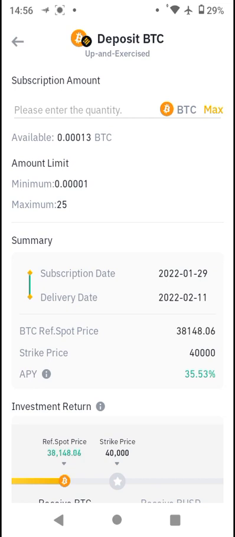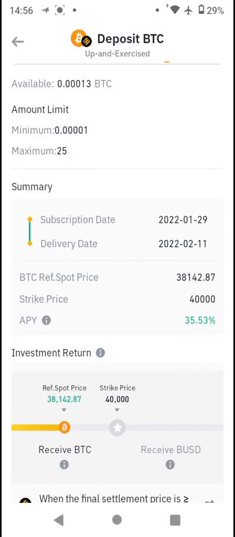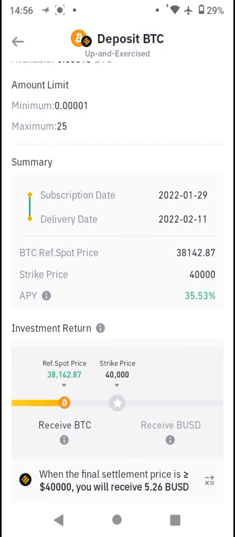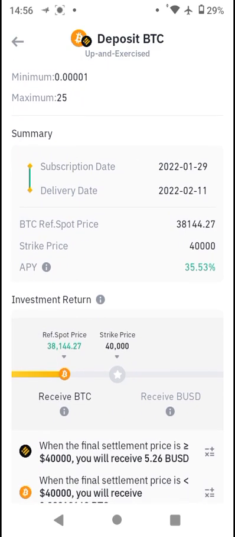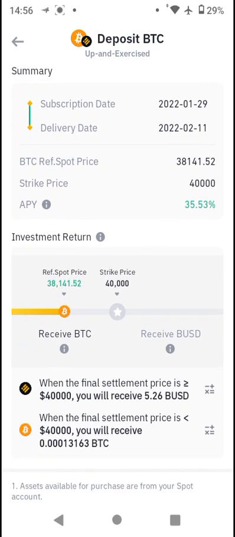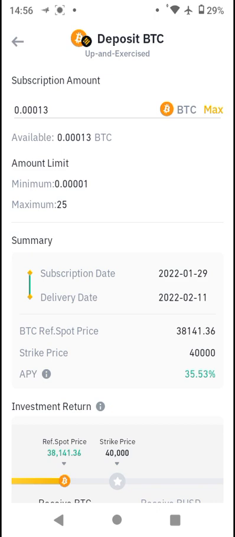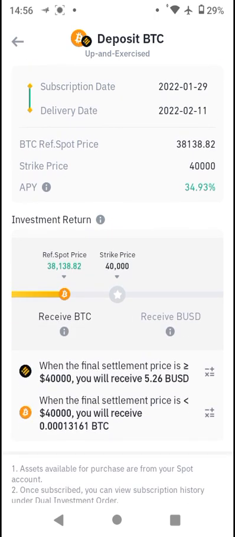You can then see now that we have 0.00013 BTC. So we're going to click on max. It says the minimum we can use in our investment is this, and I think we do have more than that. So you want to take note that this investment subscription date is the 29th. That's when it's going to kick off. Delivery date will be the 11th. Take note, we're using just $5 worth of BTC. But since there's a giveaway, or an airdrop, it says you need to put in at least 300 BUSD worth to be eligible for the airdrop.